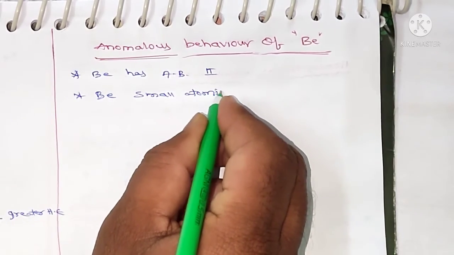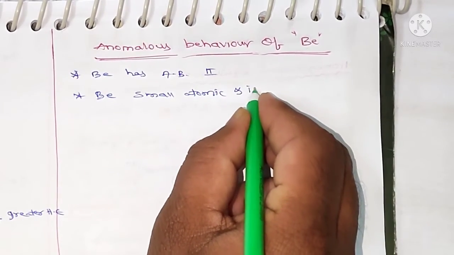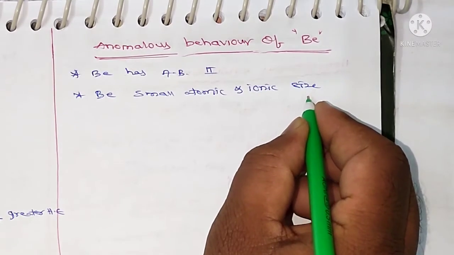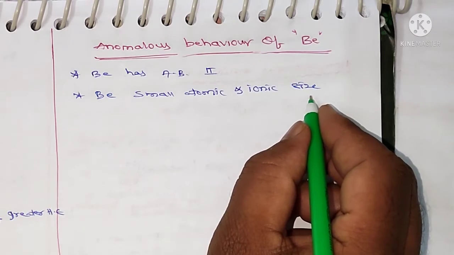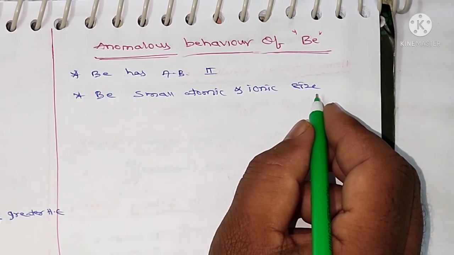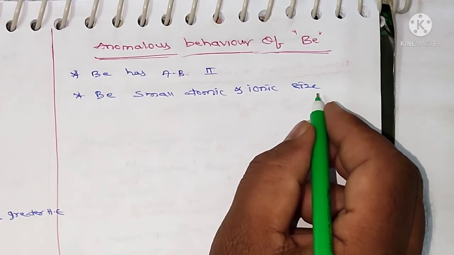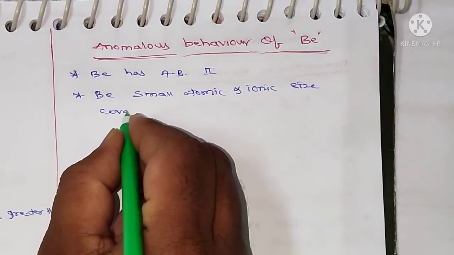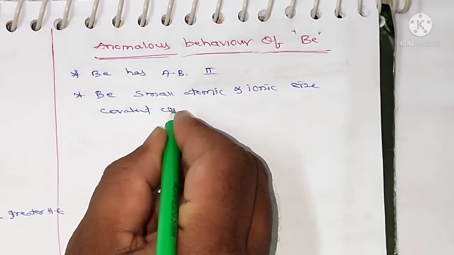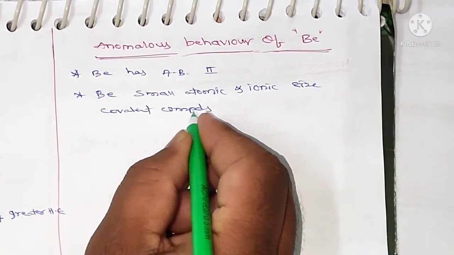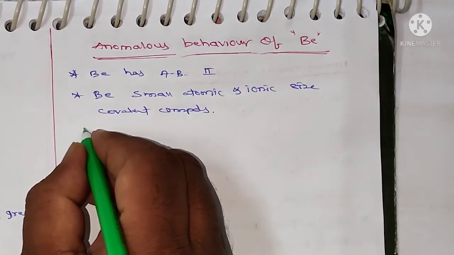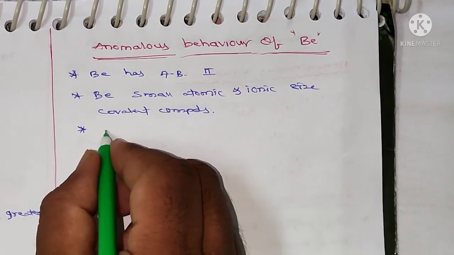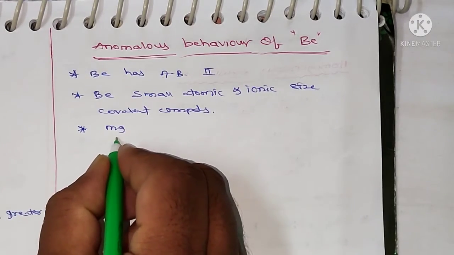And beryllium has small atomic and ionic size. Due to this small atomic and ionic size, it can form covalent compounds. And ionic nature increases in the group from magnesium to barium.